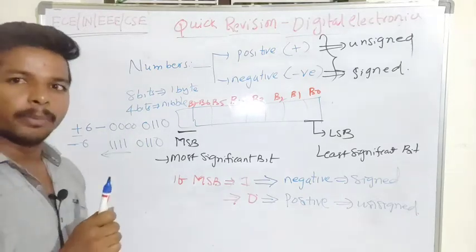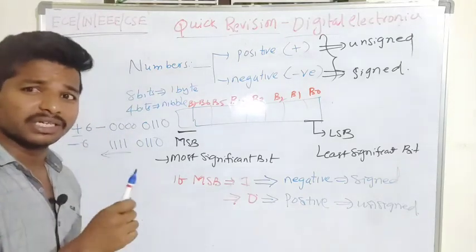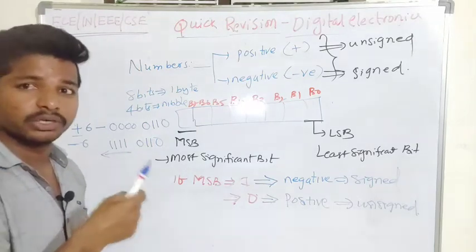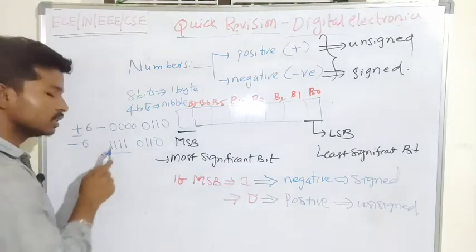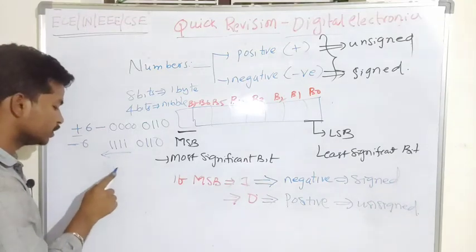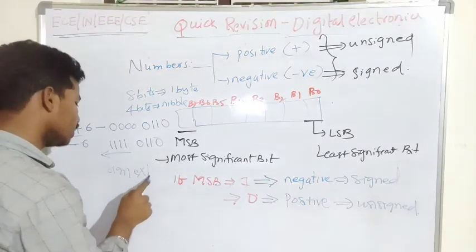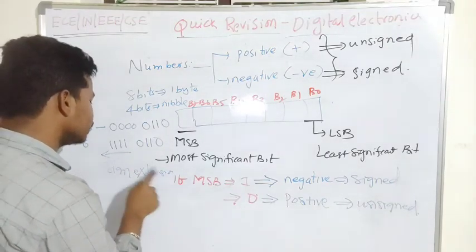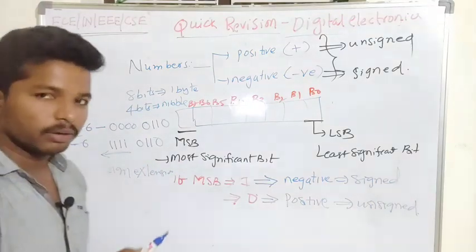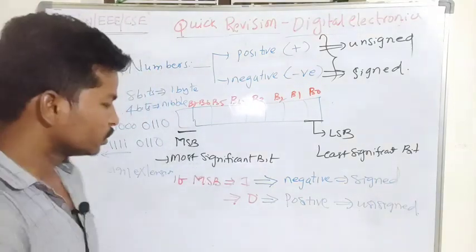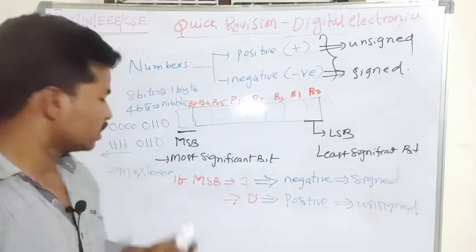This is one of the properties of the 1's complement and 2's complement. The concept is called sign extension. We will discuss this sign extension property of 1's complement and 2's complement in a few minutes. So we will discuss complements now.